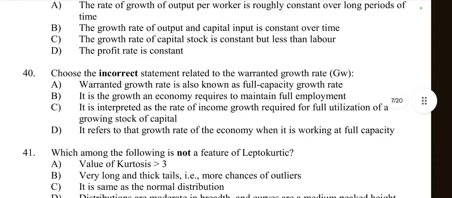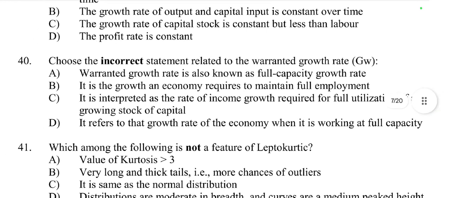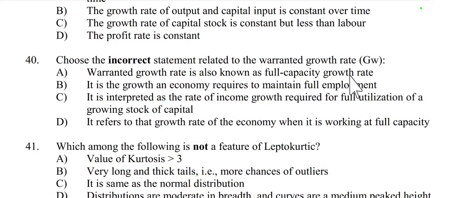Then come to question number 40, today's last question. Choose the incorrect statement related to the warranted growth rate. There are three growth rates in the Harrod-Domar model: warranted, actual and natural growth rate. So which is the incorrect statement relating to warranted growth rate? First one is warranted growth rate is also known as full capacity growth rate. Yes, that is right.